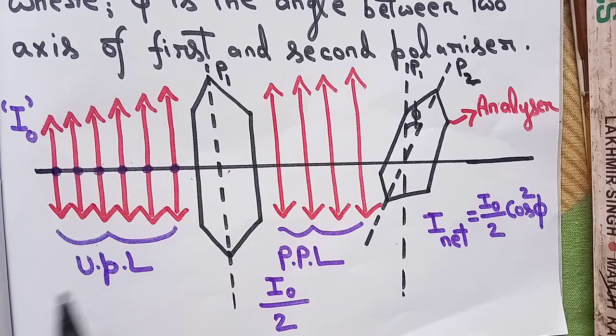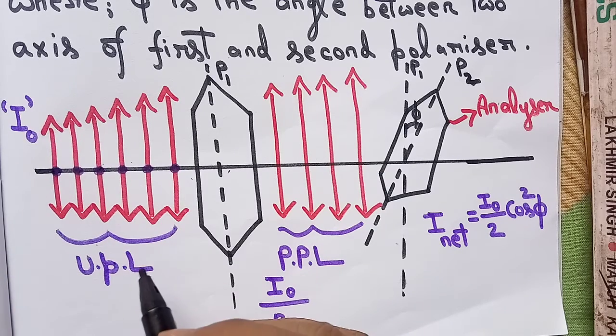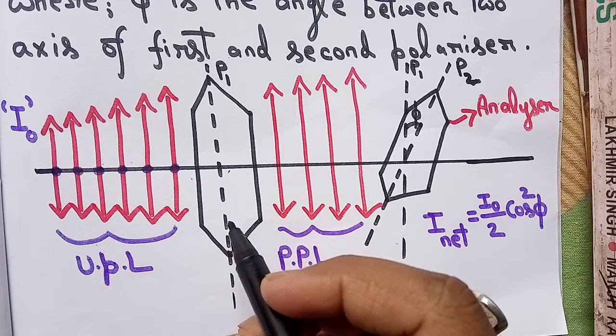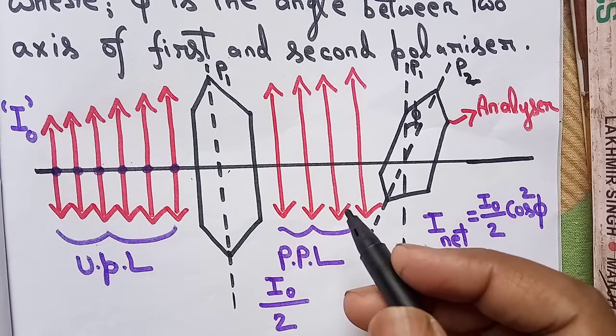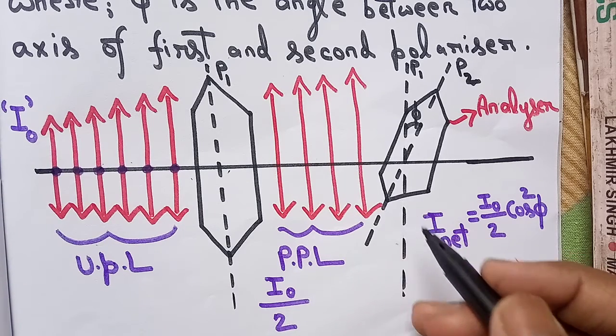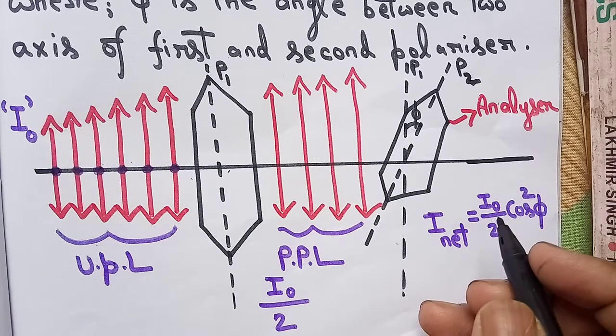Again I am discussing this one. I naught is the intensity of the original unpolarized light. After passing through the first polarizer, the intensity of light will reduce to half of the original intensity. Now after passing through the second polarizer, the intensity will further decrease to I naught divided by 2 cos square phi.